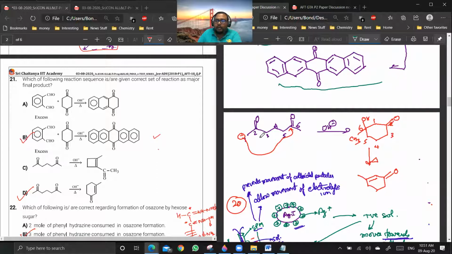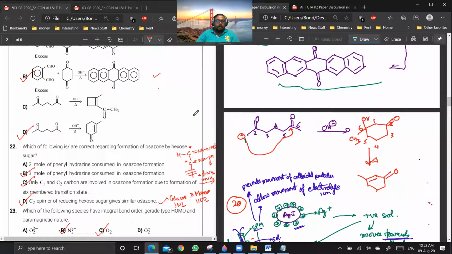Here I have written the mechanism because ring formation is involved. You have to label the carbons as 1, 2, 3, 4, 5, 6. At the first carbon, if you form the carbanion, it will attack the 6th carbon. So you'll get something like this. Again, you label the ring to place the substituents. And then you heat it to get an alpha beta unsaturated double bond. Everyone is clear with 21? Yes or no? Yes, sir. Okay. That is very good.